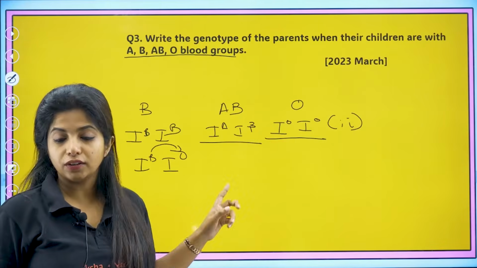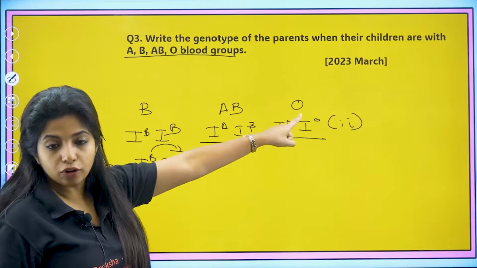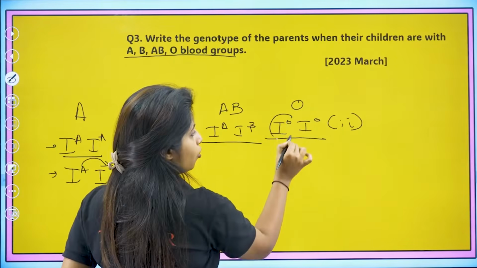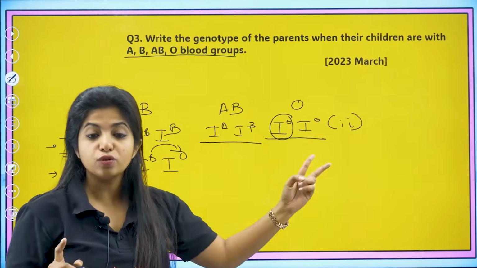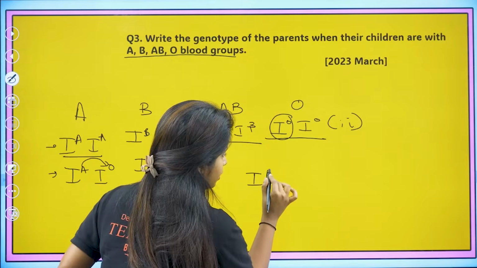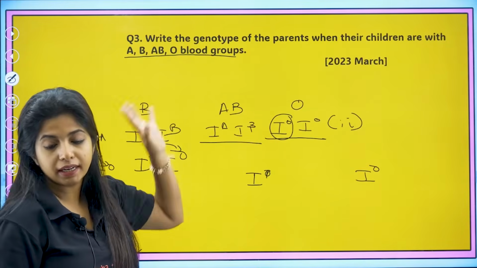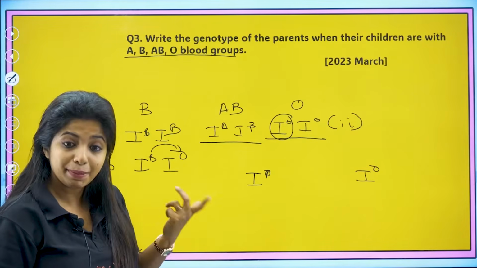There should not be any other counterpartner out there. That means we got to understand, for an O blood group, we definitely need IO for sure. And 2 IO should be coming. So for 2 IO should be coming, can I already write over here IO and IO. Now what all do you need? I need A blood group, I need B blood group also, and AB blood group also.